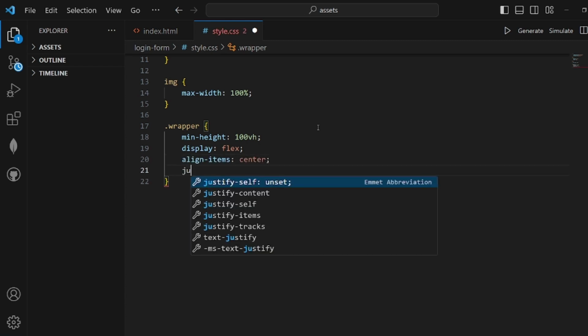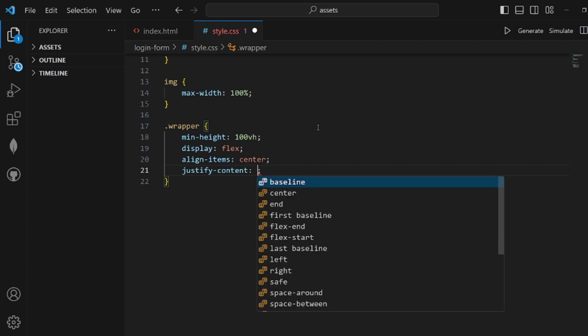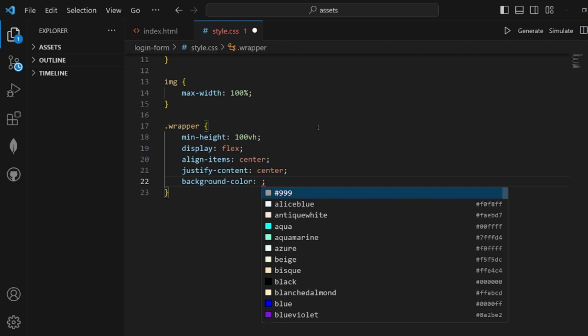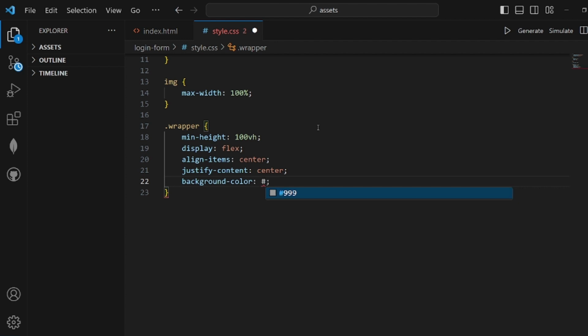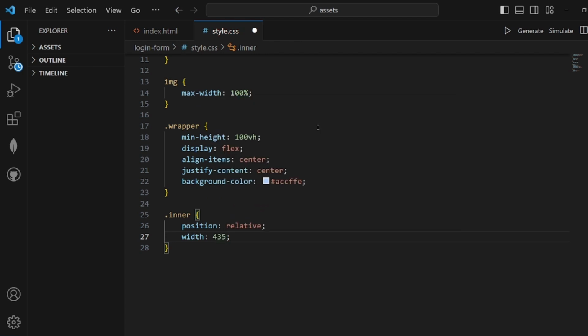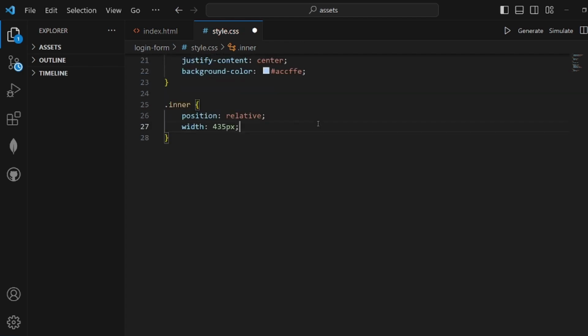Alright, background color should be something like ACCFFE. Okay, it's a mellow color, it's cool. And then inner tag, position relative, width should be set to 435 pixels.